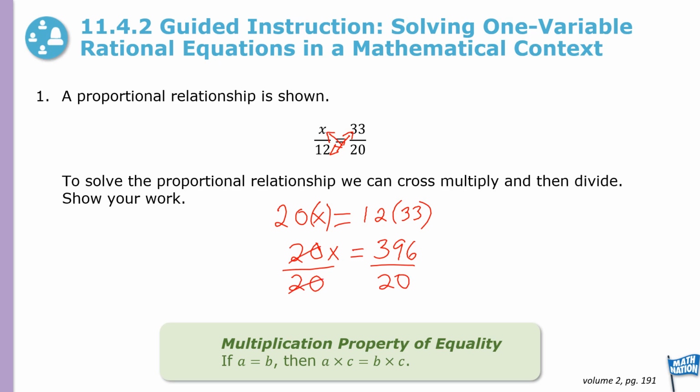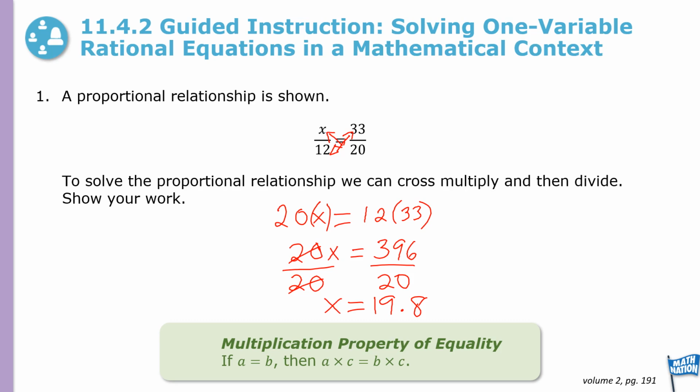The 20s will cancel. x is going to equal 396 divided by 20, which gives us 19.8. So now we've solved for x, and we got 19.8.